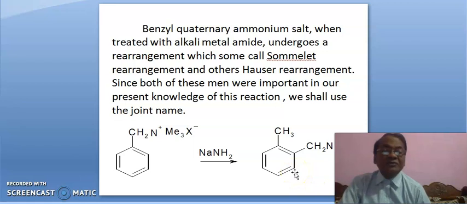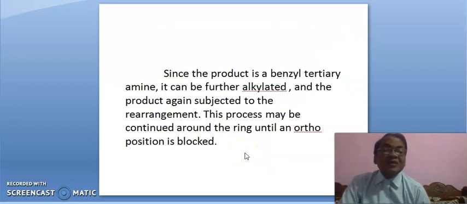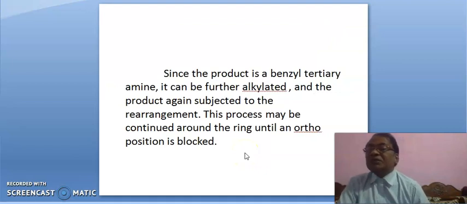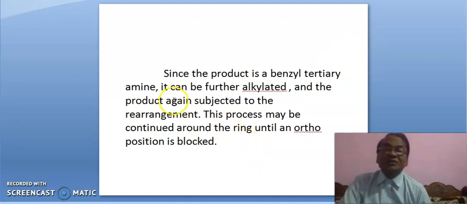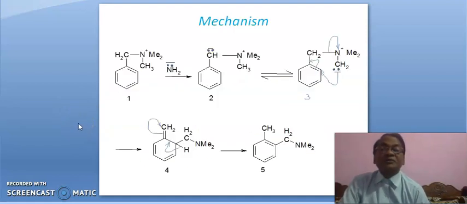Again by Sommelet-Hauser rearrangement CH2NMe2 will come here. Means Sommelet-Hauser rearrangement will take place continuously until an ortho position is blocked.